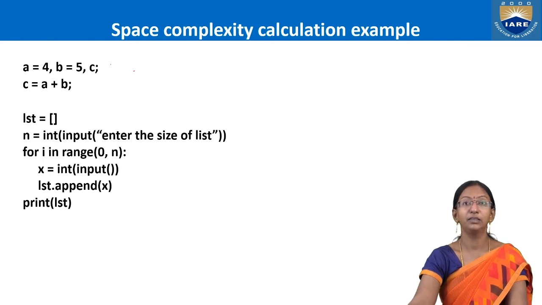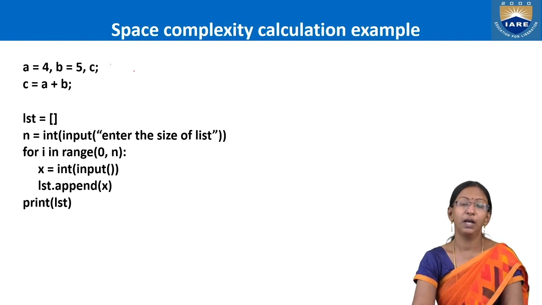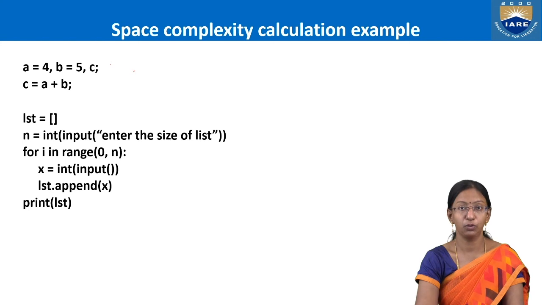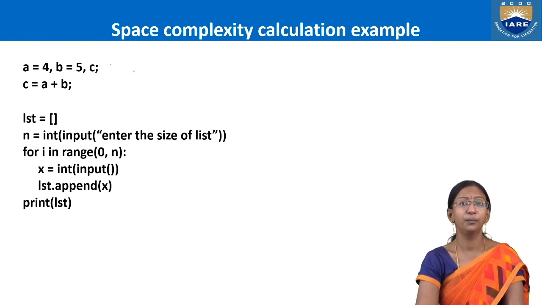Next, look at this piece of code. What am I taking over here? I'm taking a list. Again, guys, this is a piece of Python code which I have used. I have declared LST as a list. Then I have read an integer.